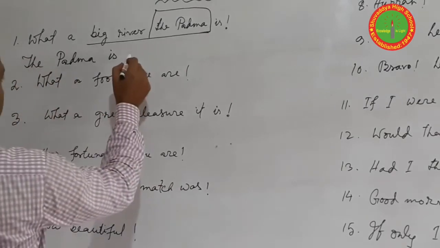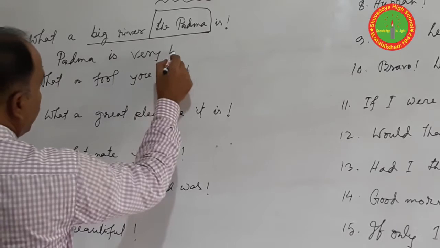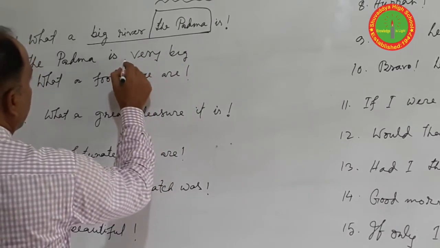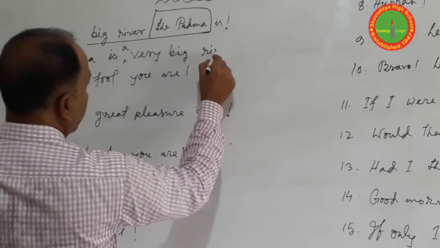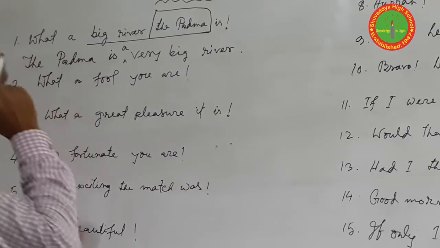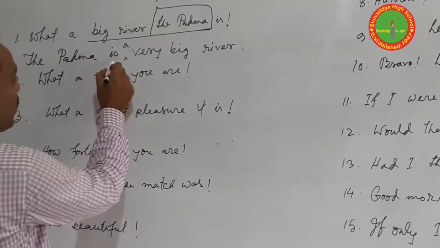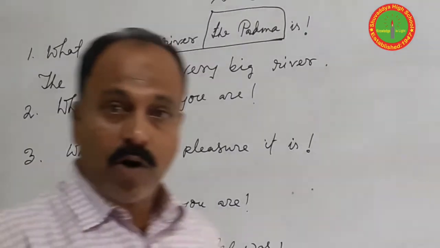The Padma is a very big river. When you change the sentence from assertive to exclamatory, if the sentence starts with subject and verb, then a or an.